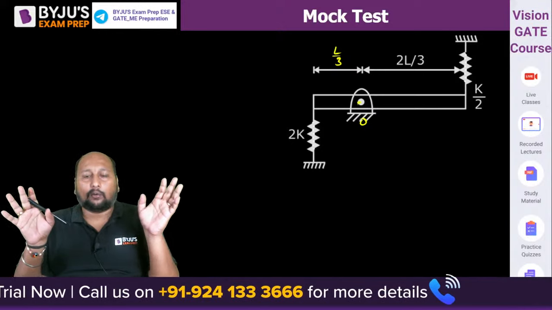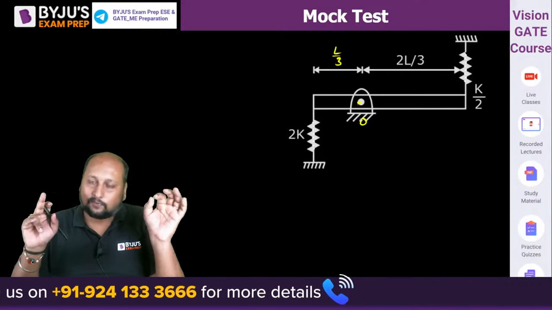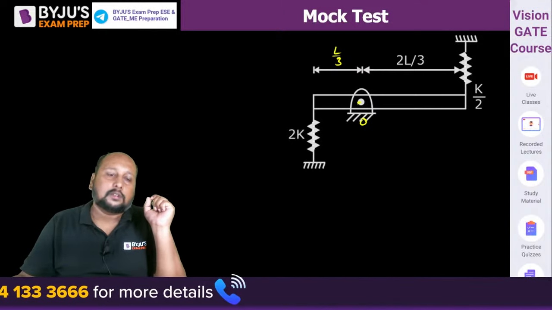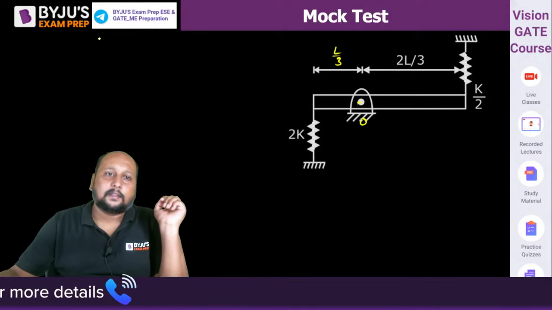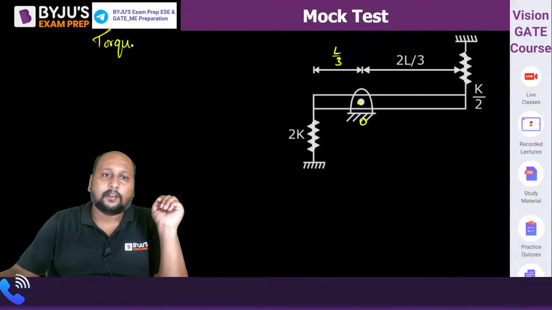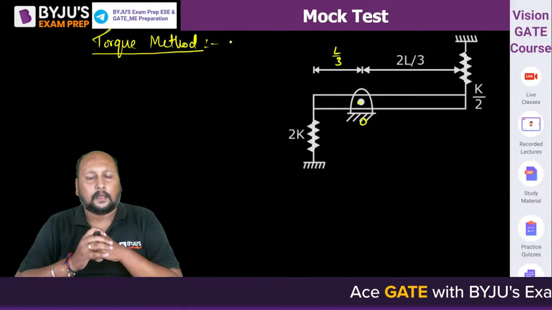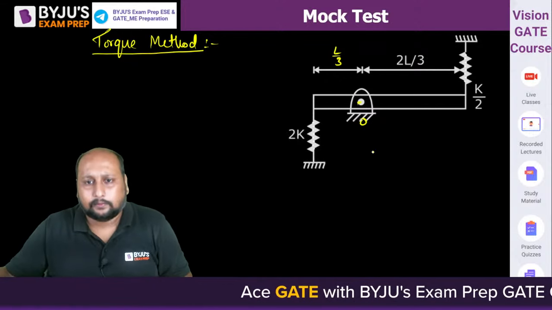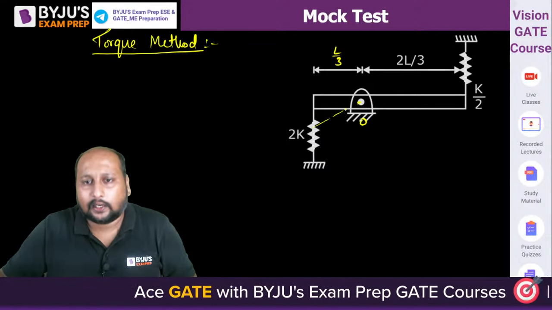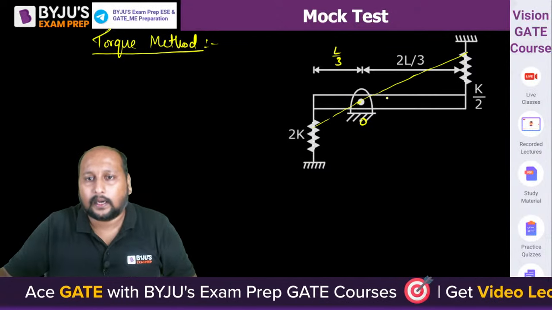Whenever you get a question like this where we have a deflection, always use what? The simple torque method. Always use the torque method. It is the easiest way to solve a natural vibration question. What I'll be doing is providing some initial deflection. Suppose theta here.